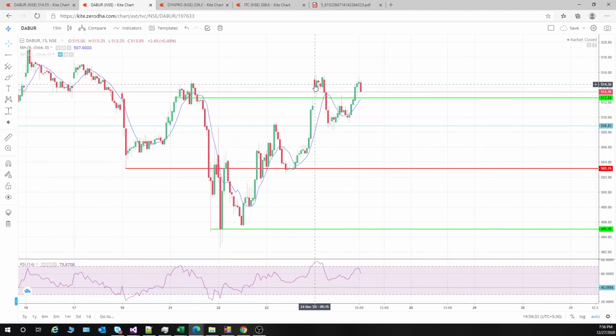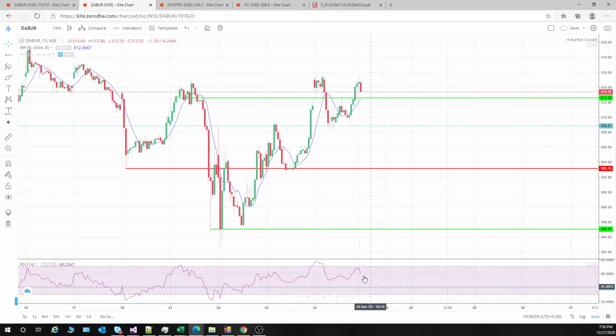Now see in this one, on Thursday, the real congestion came over here, and we fell from here, and we can take the trade over here. The high of this is 515. You keep 2 rupees more stop loss, 517, and you sit tight.